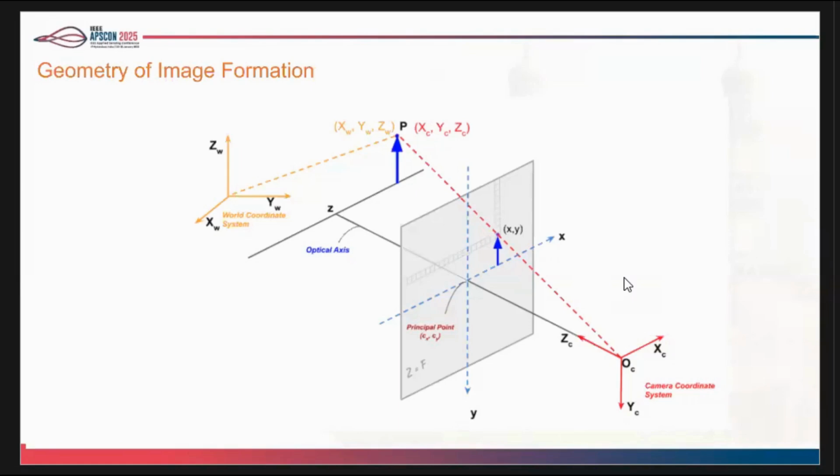First, we transform the world coordinate to the camera coordinate using the extrinsic matrix. Then we project this camera coordinate onto the image plane using the intrinsic matrices.